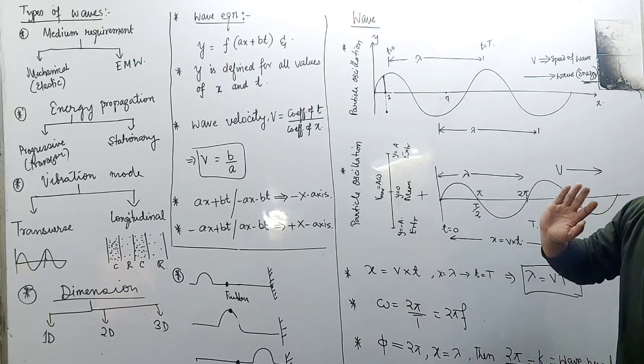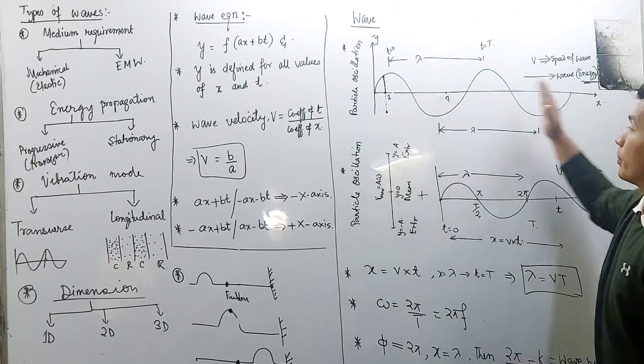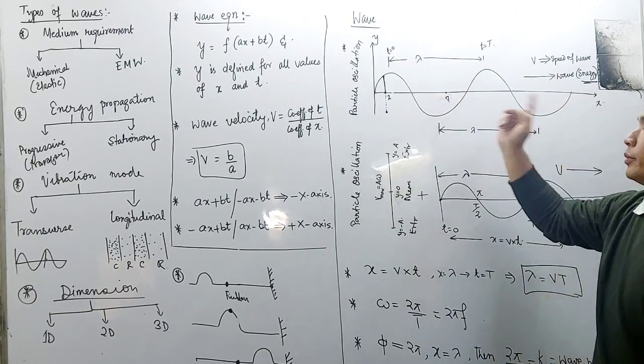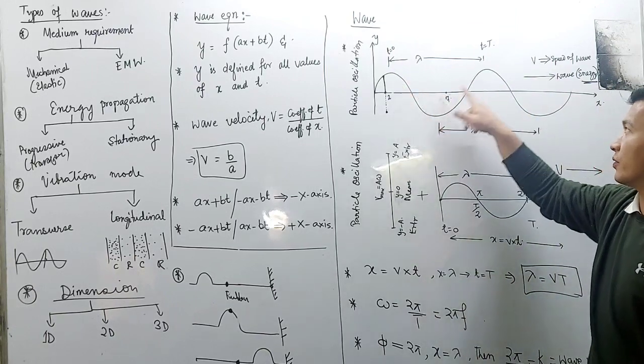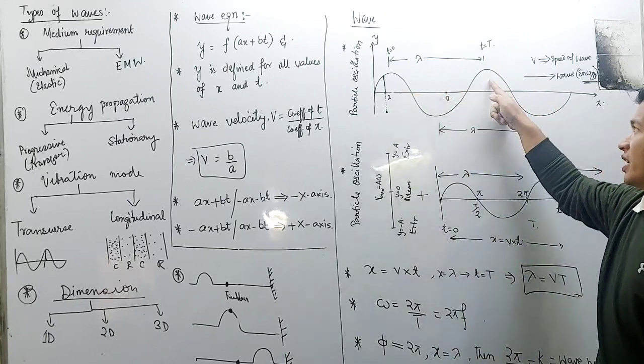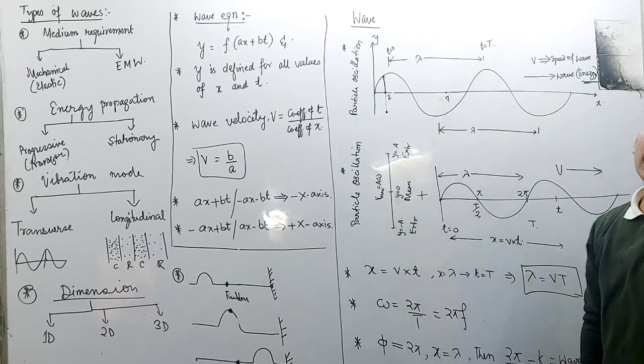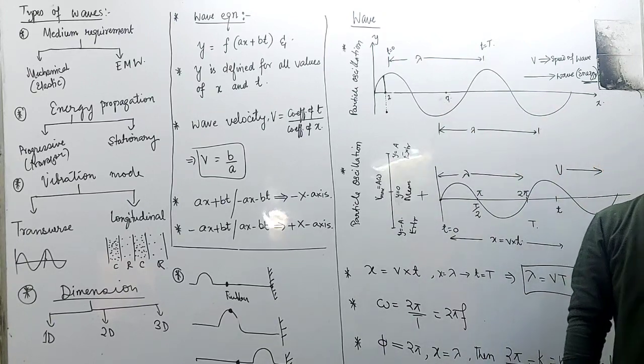Next, let us consider the wave. We will have one crest and one trough. The distance between two crests or the distance between two troughs will be represented by lambda and will be known as wavelength.